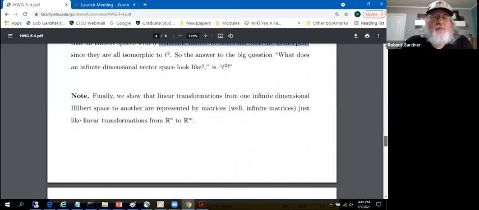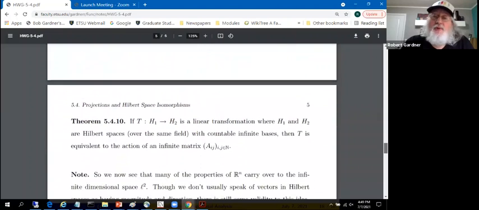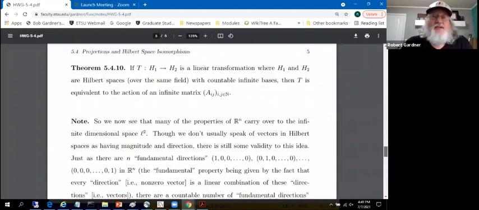Final comment. If we had mappings in finite dimensions, linear transformations from Rn to Rm, they're represented by matrices. And I promised you that when we got to this infinite dimensional setting, all the stuff you can do in Rn, you can do in these Hilbert spaces with Schauder bases.